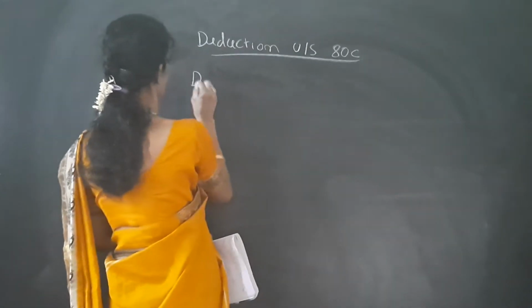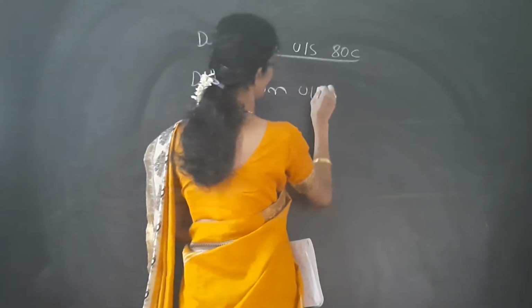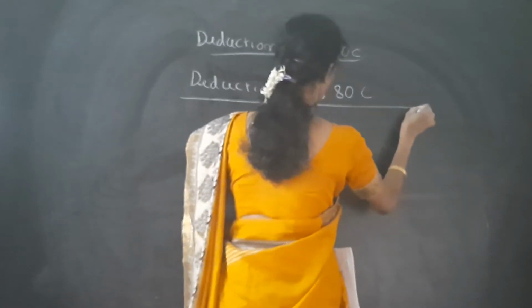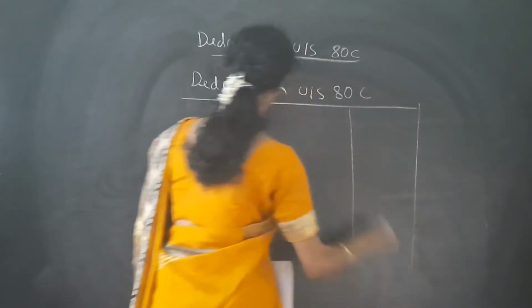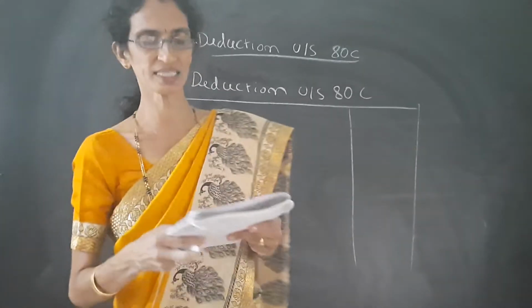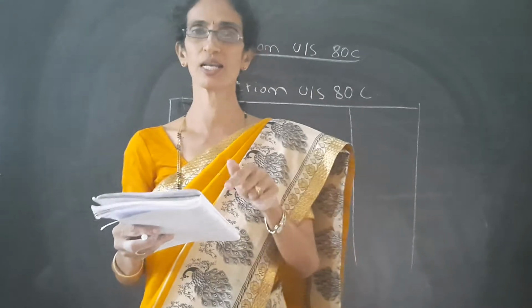First we have to write deduction under section 80C. If any deduction is available, then only we have to write it here. The first transaction is LIC premium, and within brackets it is given own life.